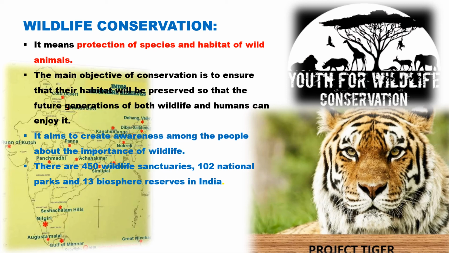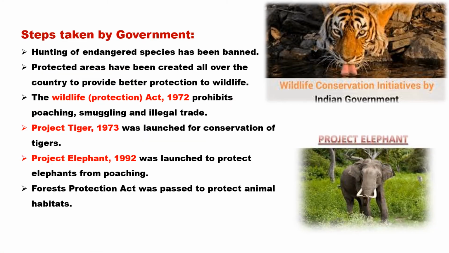The first thing is that we should create awareness among the people. And the government of India now has 450 wildlife sanctuaries, 102 national parks, and 13 biosphere reserves in India, where the animals are protected and given their natural habitat.